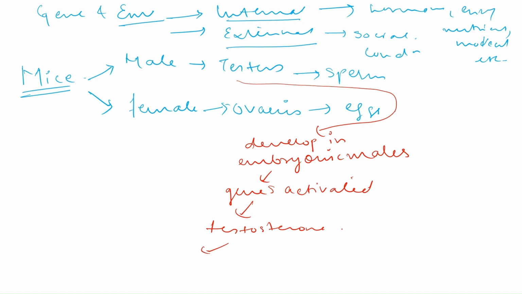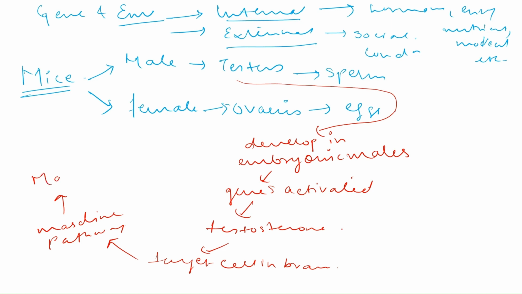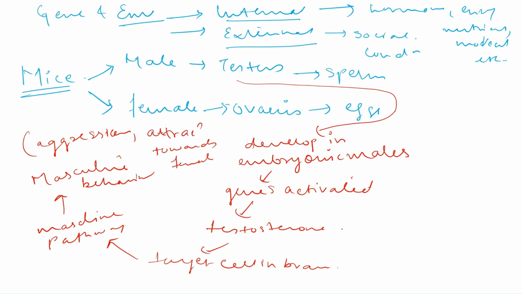This testosterone has a target cell in the brain. It will switch on the masculine pathway for the generation of masculine behavior. What are masculine behaviors? Aggression in male and attraction towards female. Because testosterone is not released by ovaries, this pathway is specific to males.